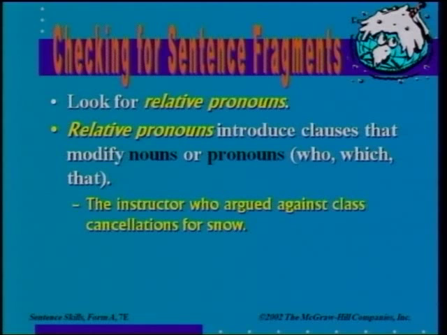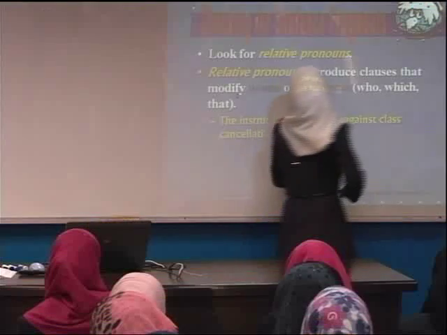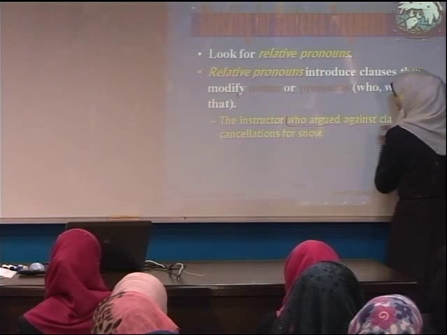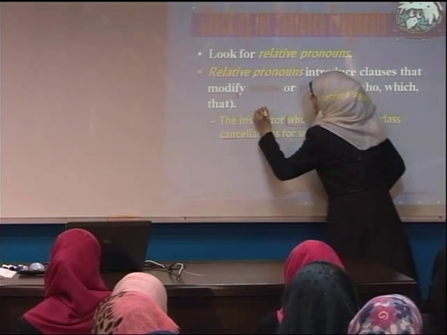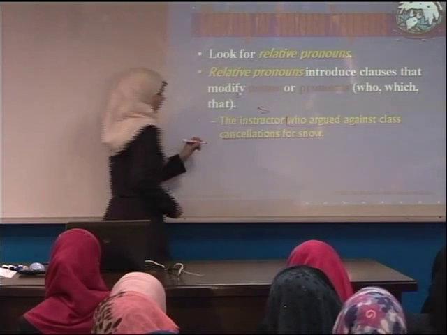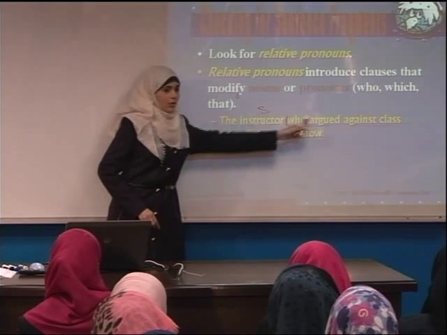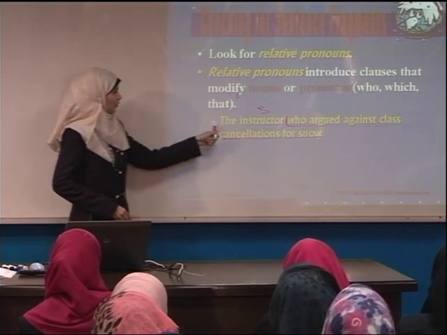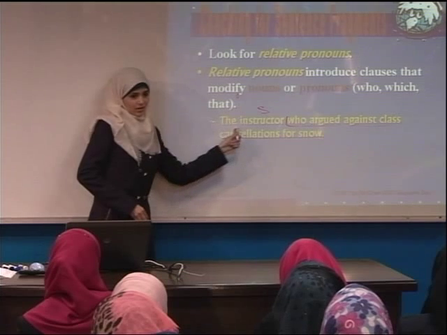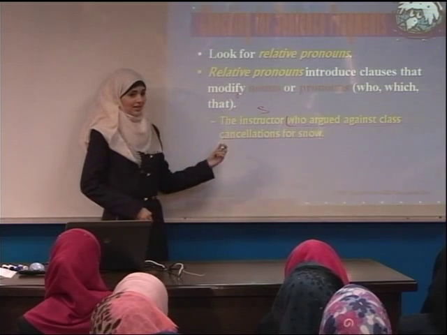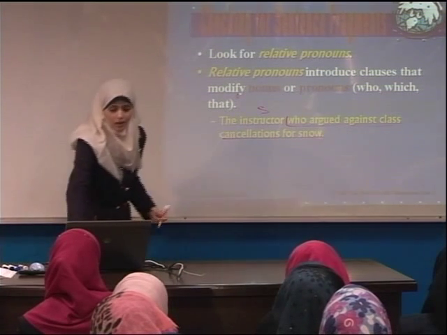This is a relative clause, and this is the subject. The relative clause has a verb, but what is missing here? We don't have a verb for our subject. So we need to fix it. It's a little bit tricky.